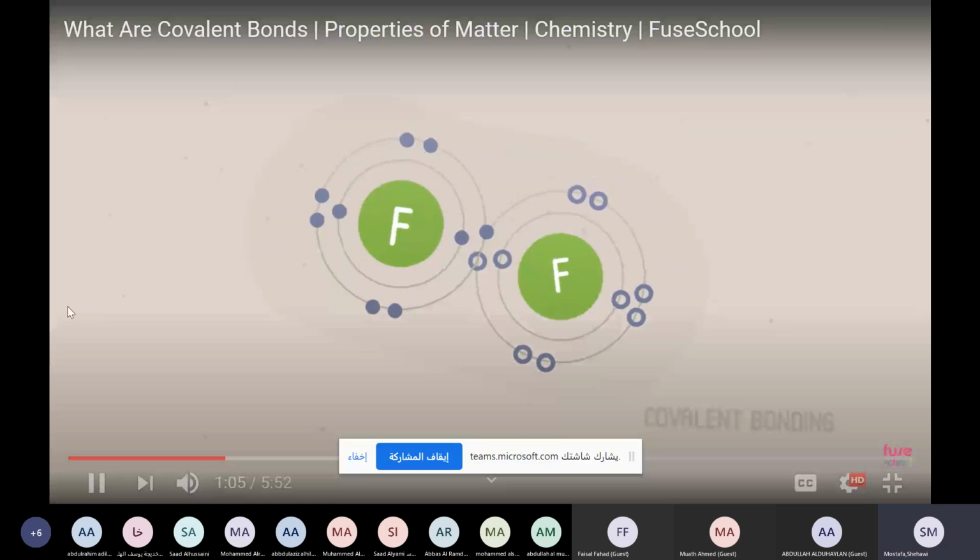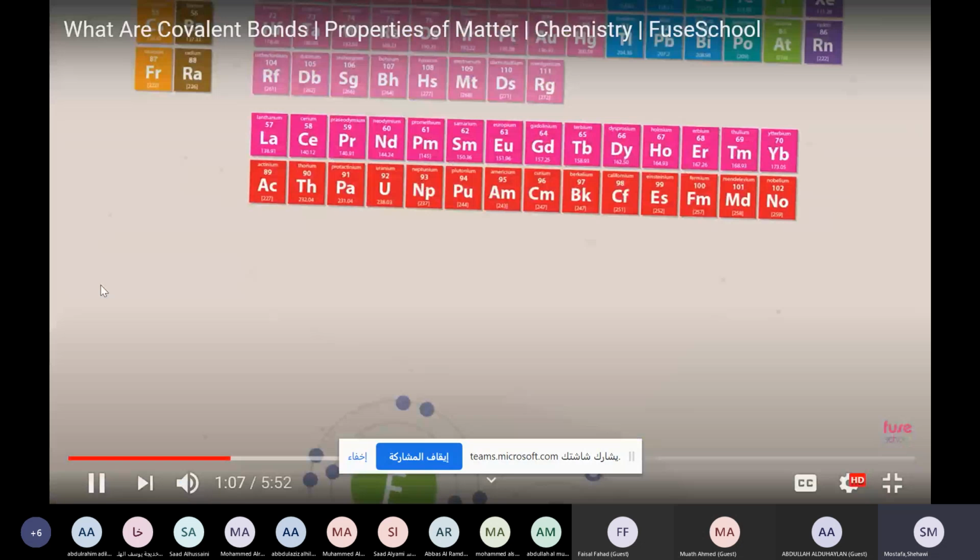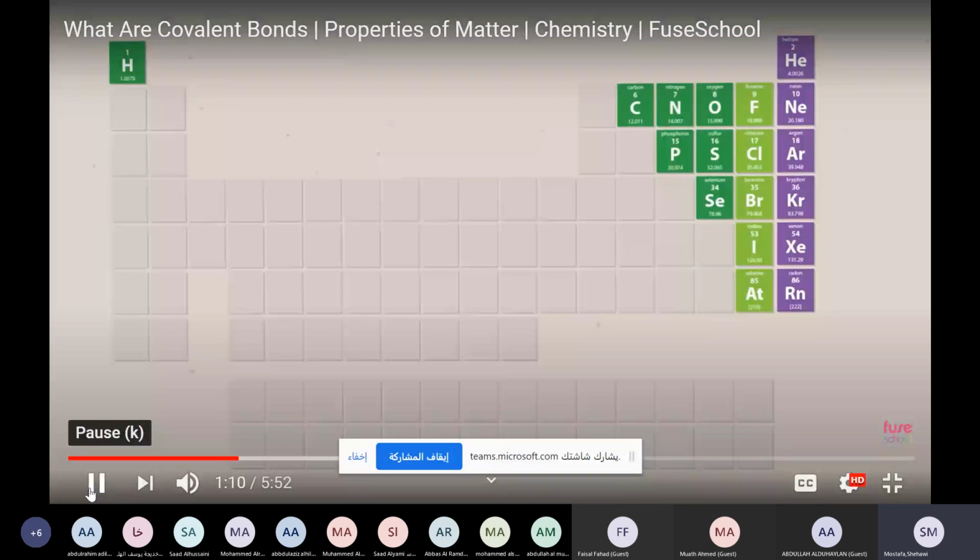Non-metals are found on the right-hand side and upper. So what we know right now is that sharing, or covalent bond, occurs between non-metals and non-metals. But ionic bond happens between metals on the left side and non-metals on the right side. Okay, guys? In the ionic bond, they transfer electrons from a metal to a non-metal. In the covalent bond, they are sharing. So covalent bond occurs between non-metals and non-metals.